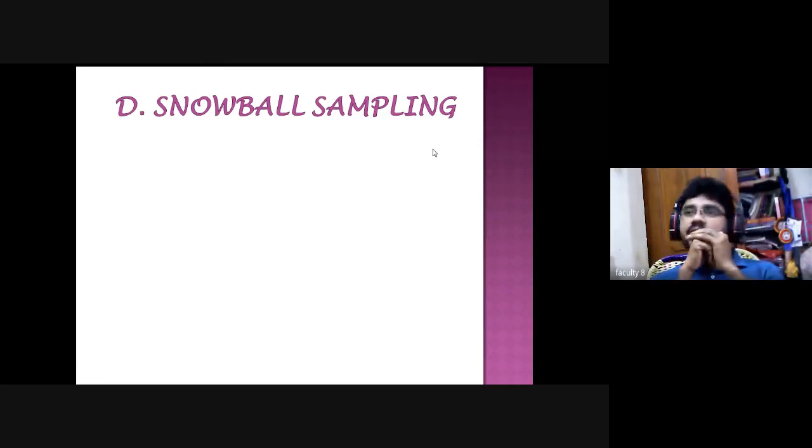Meanwhile, when the music is going on, the person can give the ball to someone, then that person can give it to another one. So when the music stops, the person who has the ball is going to start the singing or dancing. Right? That is the snowball sampling method. Am I clear, dear students, about the best example for you?